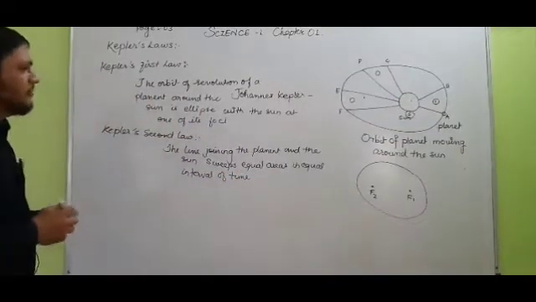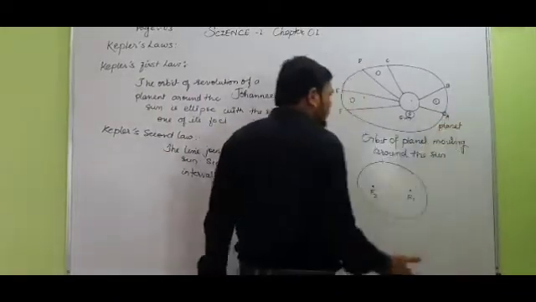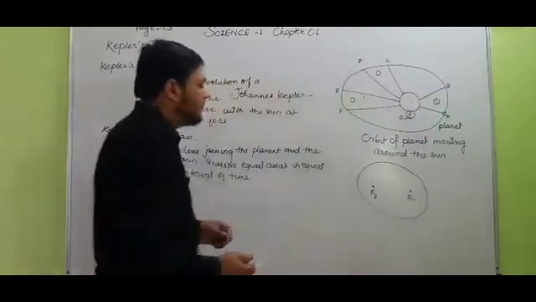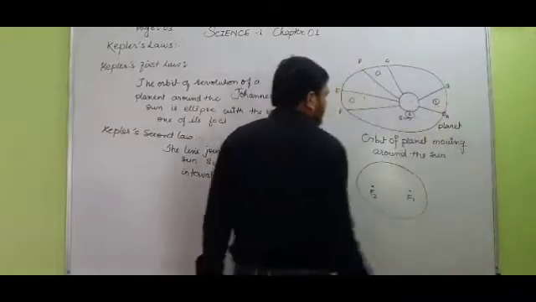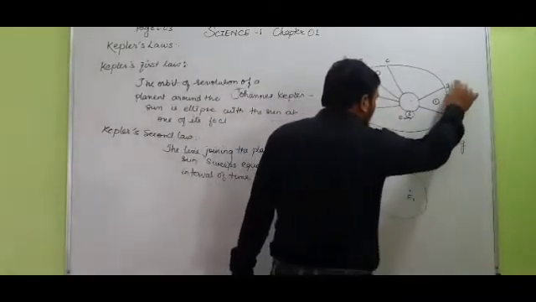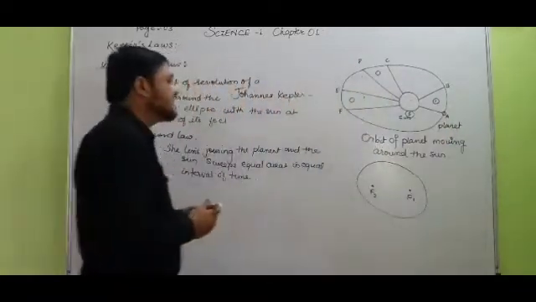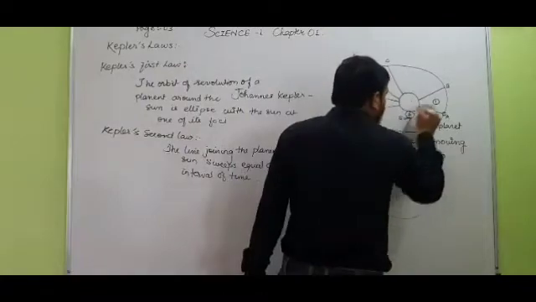Students, if you observe this diagram, the position of the planet is at A before revolution. Then after revolution, the planet which is at position A travels the distance AB, moving from A towards B. While traveling this distance AB, the planet covers area ASB.